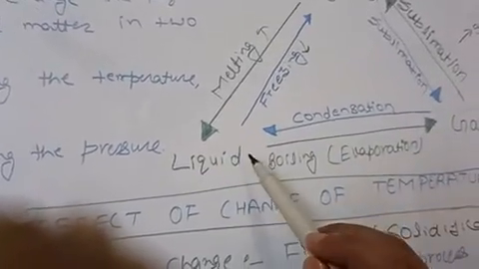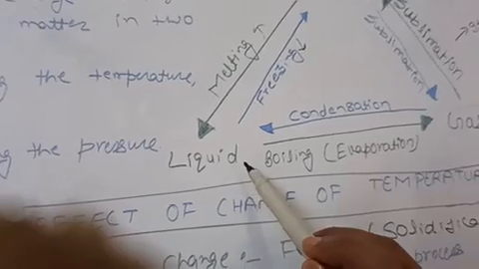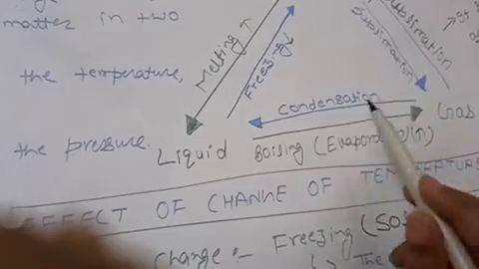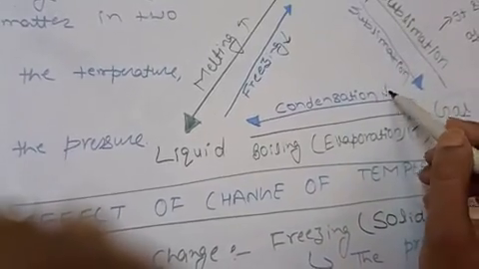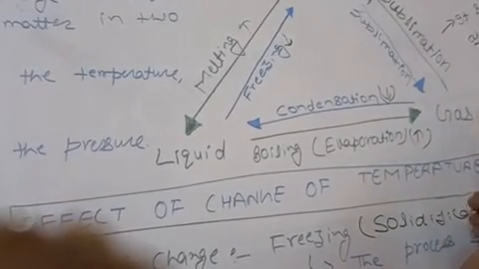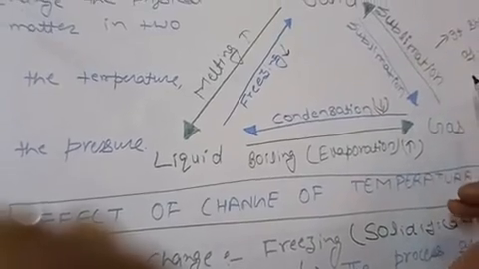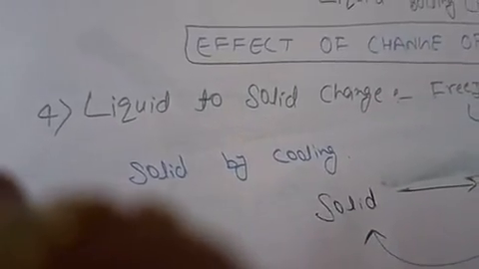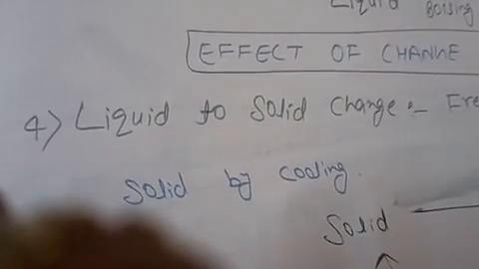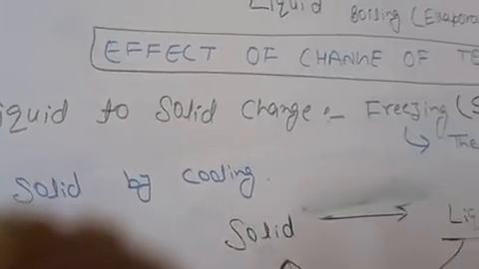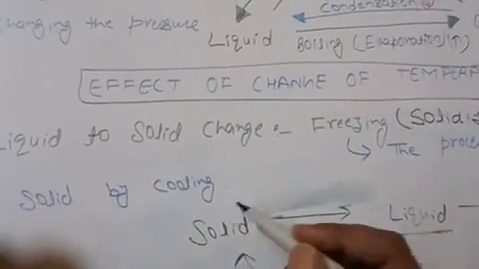For boiling, you are giving the temperature, and for condensation, from gas to liquid, you are decreasing the temperature. For solid to gas, or gas to solid, this process is called sublimation. Now if you see here, the freezing point of the liquid is the same as the melting point of the solid. The freezing point of liquid water is also 0 degrees Celsius.